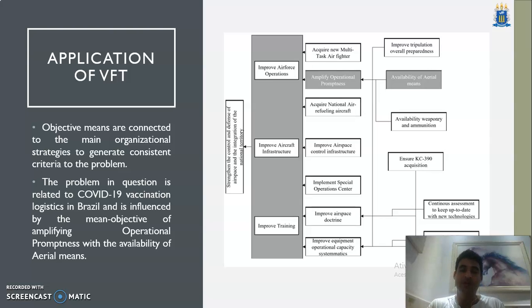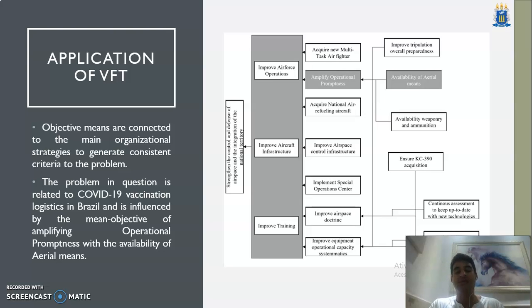When we use VFT, it's just like when we pass a web line between the areas of a company or an enterprise, in this case the Brazilian Air Force, where we can connect our efforts to grow.